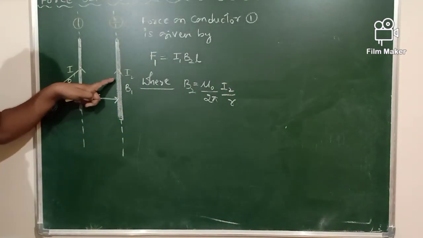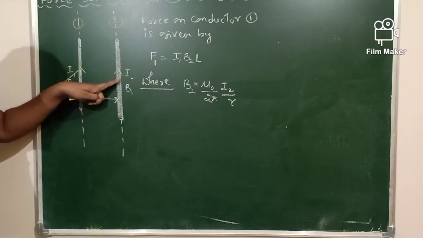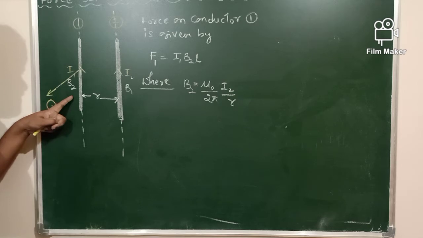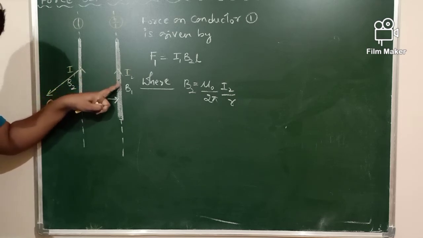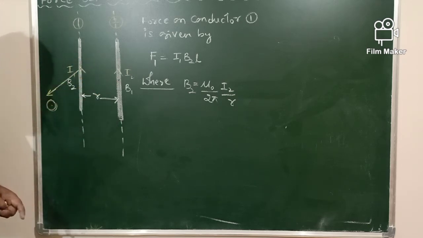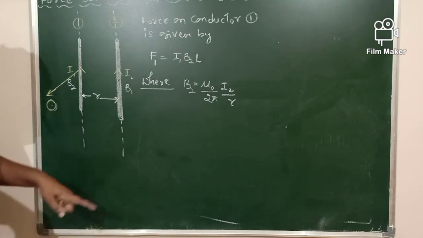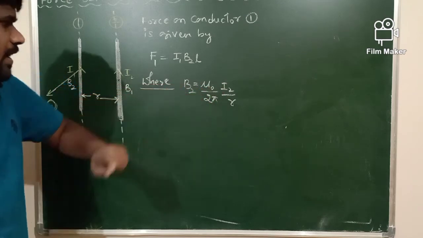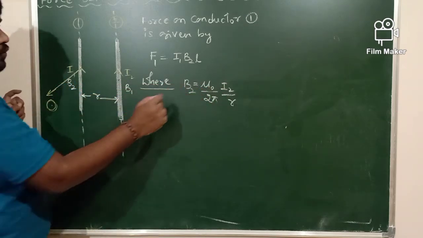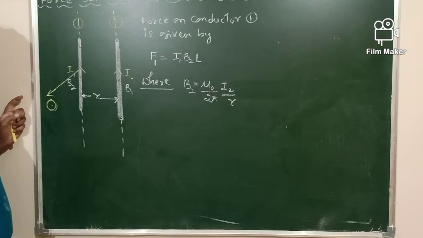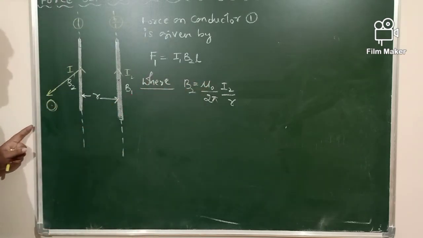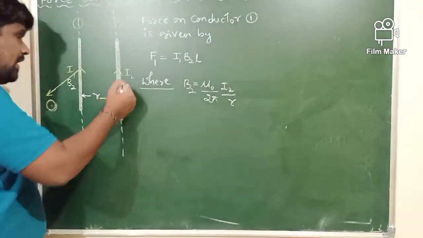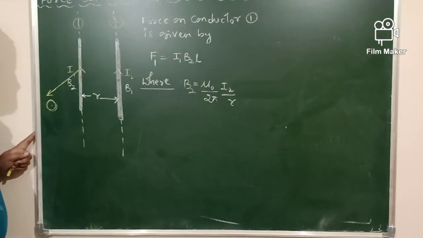Because it is the magnetic field produced by the second conductor at the first conductor. According to Ampere's circuit law, B2 equals mu naught by 2 pi, I2 divided by R, which is the magnetic field produced by the second conductor at any point on the first conductor.